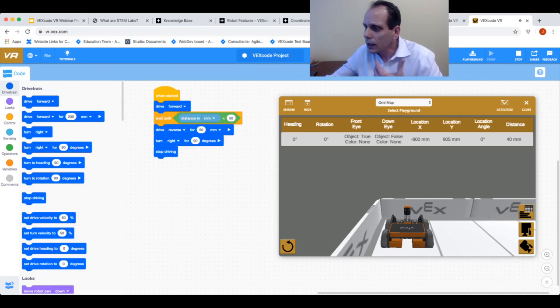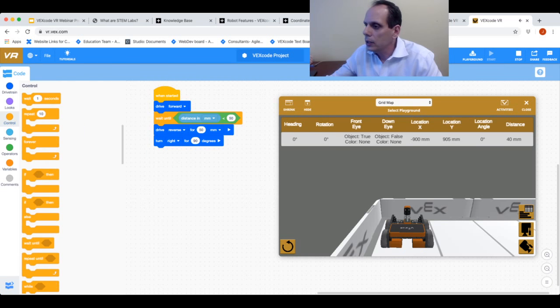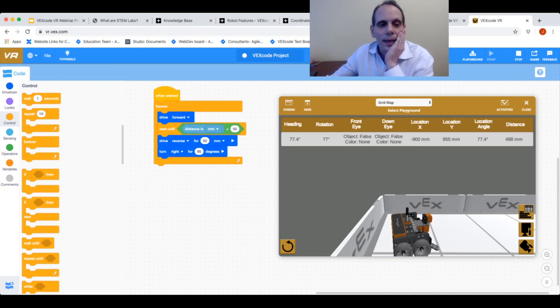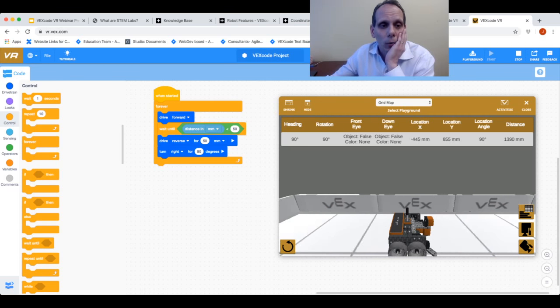Okay? And now I'm going to get rid of the stop driving, and now I'm going to go ahead and put this into a forever loop here, and now my robot will just continue to go through. So let me go ahead, and now I can just hit stop on the previous program. I can hit play, and now you can see my robot run.